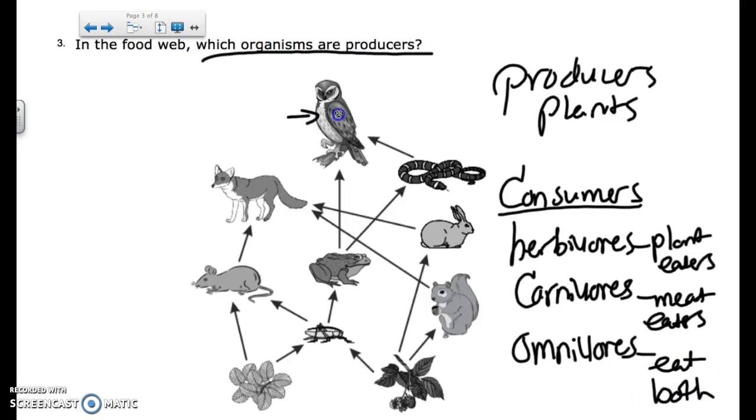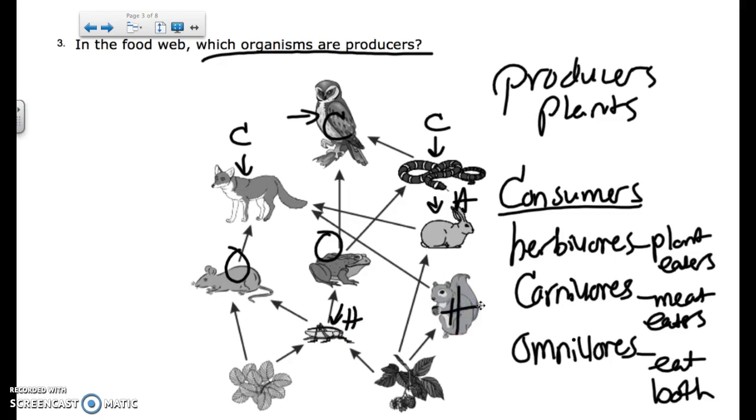We know that he is a carnivore. The snake, carnivore. The fox, carnivore. The rabbit is an herbivore. The frog, probably an omnivore. The rat, an omnivore. The cricket, herbivore. The squirrel, herbivore.